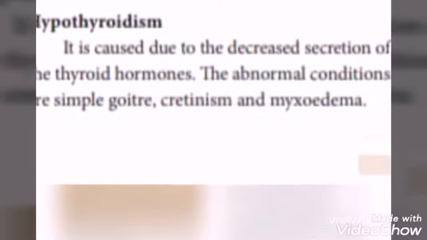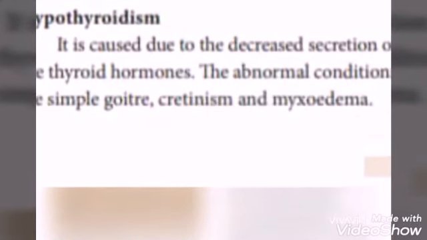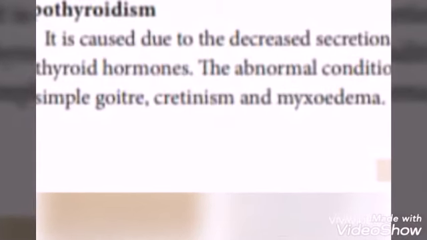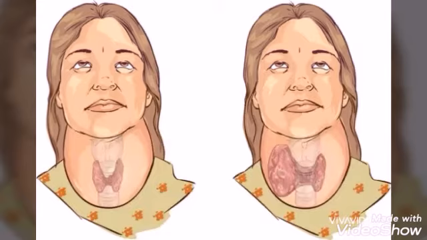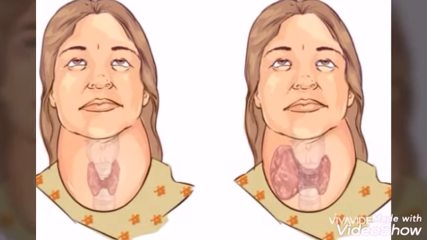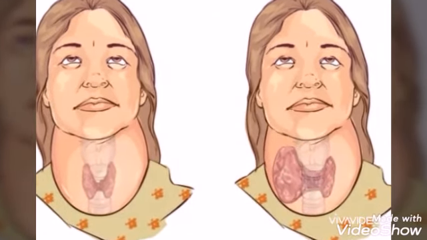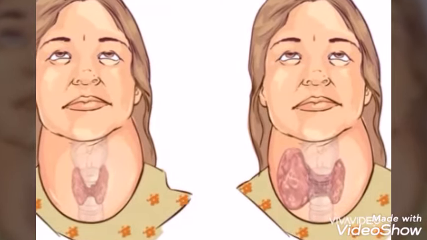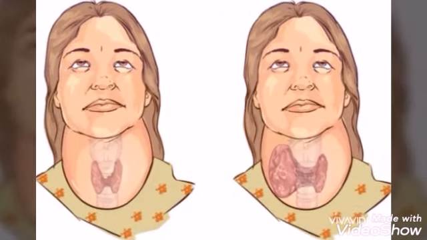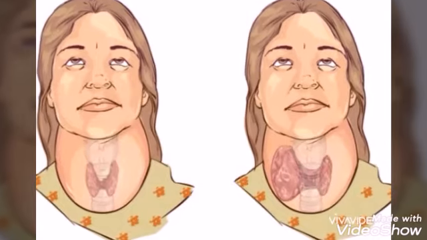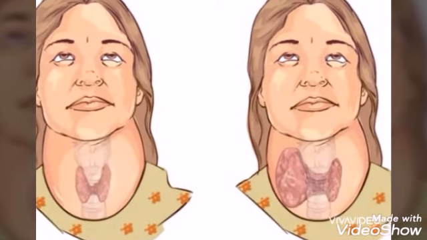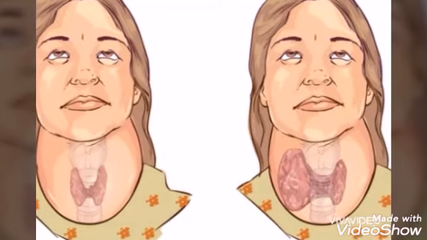It is caused by the decreased secretion of the thyroid hormones. The abnormal conditions are simple goiter, cretinism and myxedema. First one, goiter. It is caused by the inadequate supply of iodine in our diet. It leads to the enlargement of the thyroid gland, so it looks like a swelling in the neck region. It is called goiter.